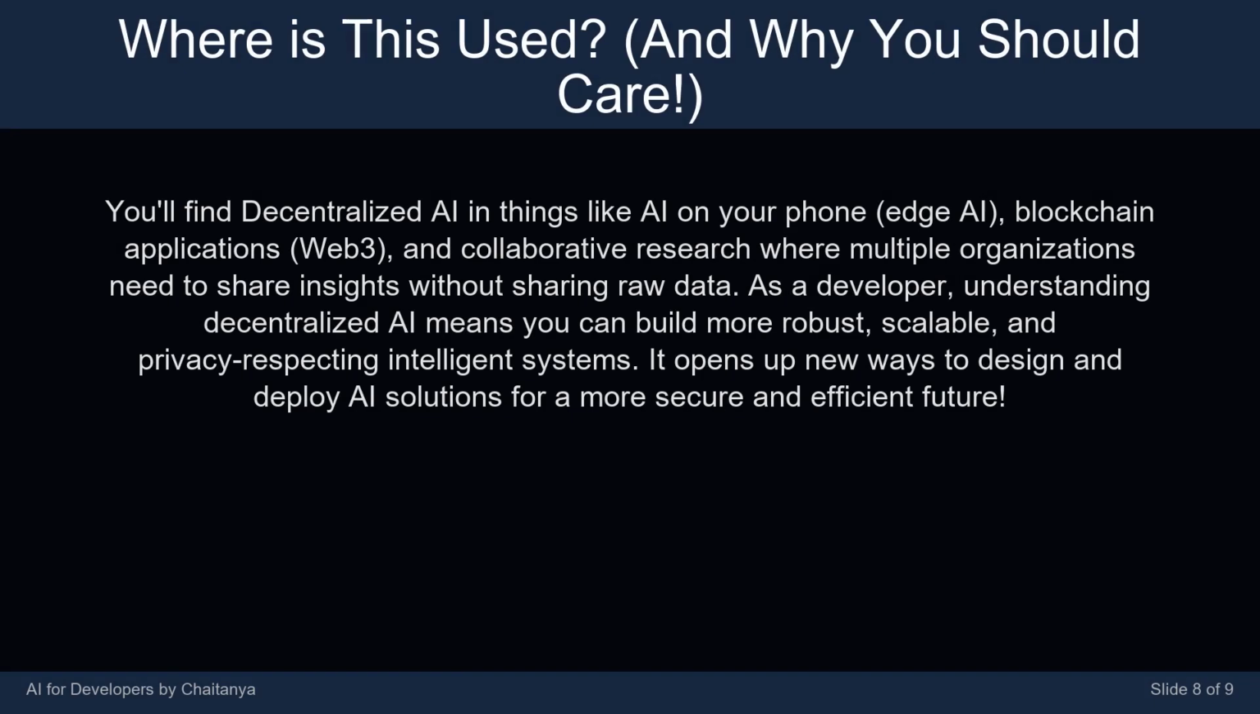You'll find decentralized AI in things like AI on your phone, edge AI, blockchain applications, Web3, and collaborative research where multiple organizations need to share insights without sharing raw data. As a developer, understanding decentralized AI means you can build more robust, scalable, and privacy-respecting intelligent systems. It opens up new ways to design and deploy AI solutions for a more secure and efficient future.